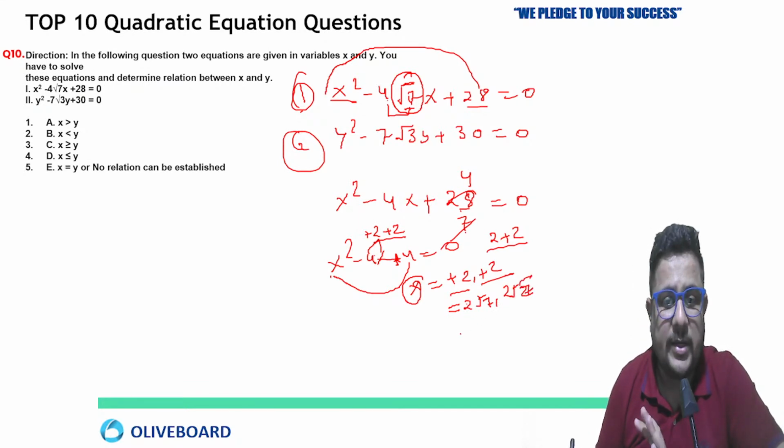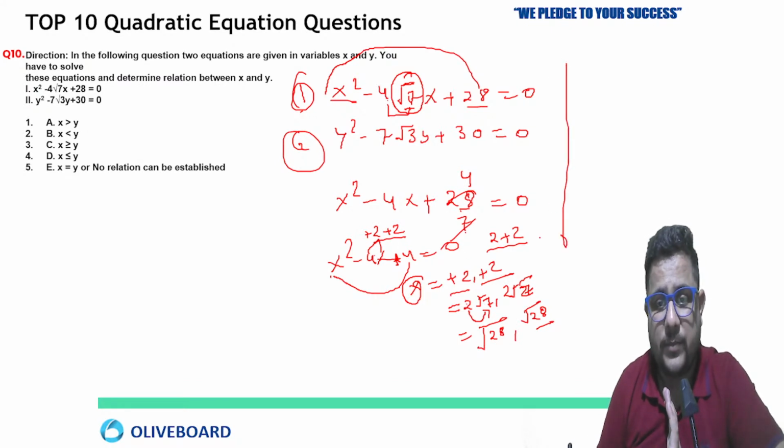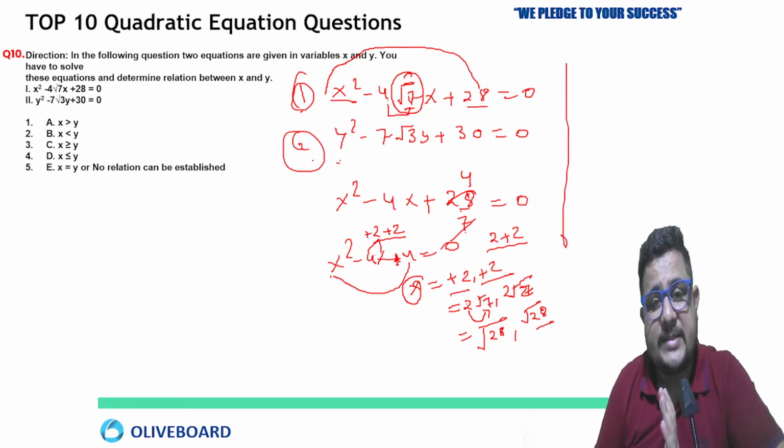Now this value you can take under root for better comparison. If I take this 2 into the root, what will it become? 7 into 4 means 28, and here also 7 into 4 means square root 28. Clear to all of you now? Now just move on to the second equation.